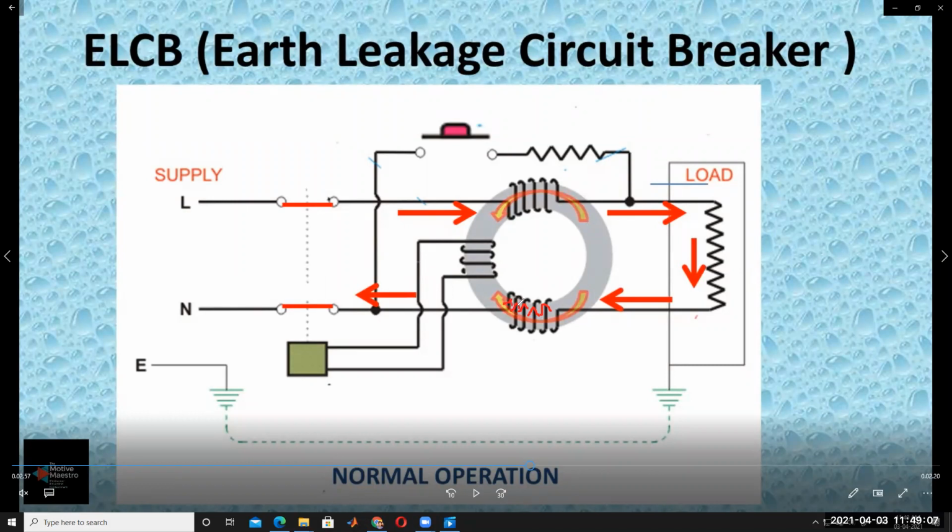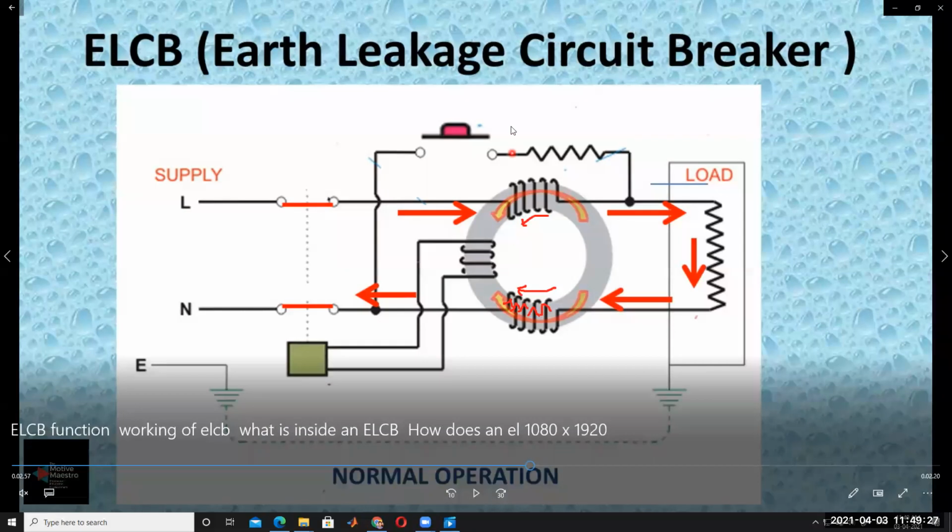So what is the flux generated by this coil? The flux generated by this coil is in this direction, and the flux generated by the other coil is in the opposite direction. The two fluxes are opposite to each other.